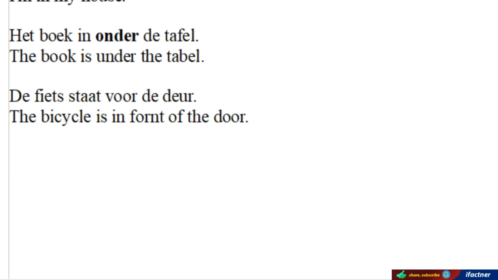And we also use these voorzettsels for time, tijd. Voorzettsels for tijd. Tijd is time. So let's learn how to tell time in Dutch.